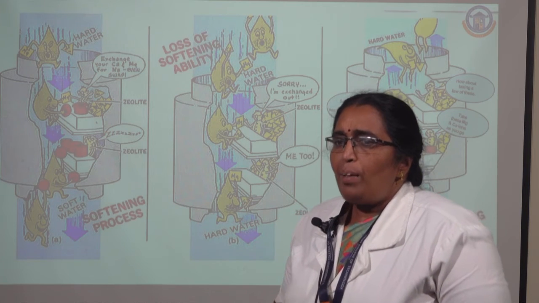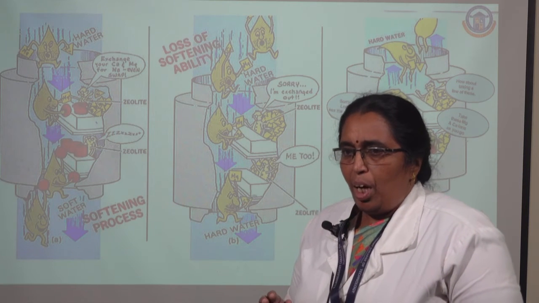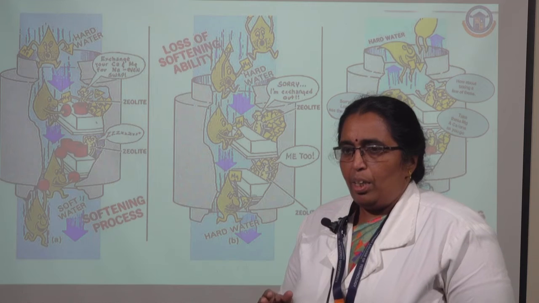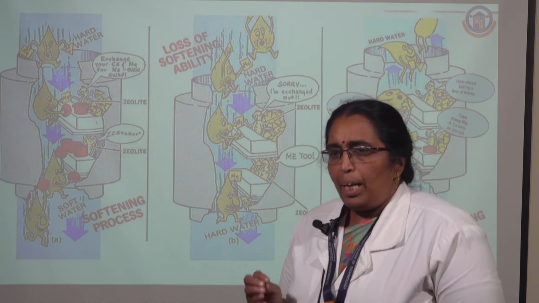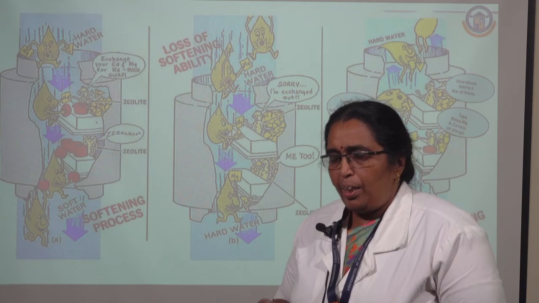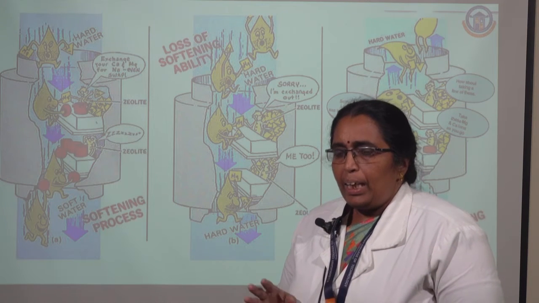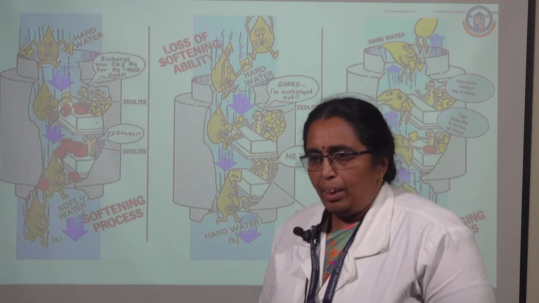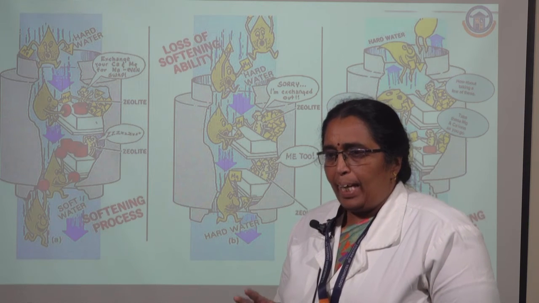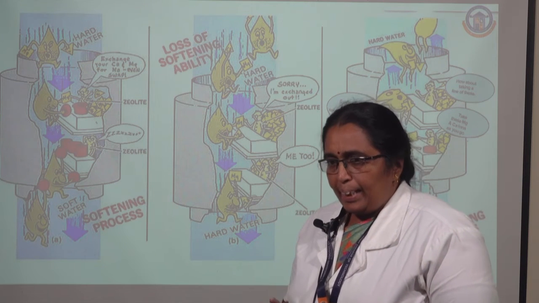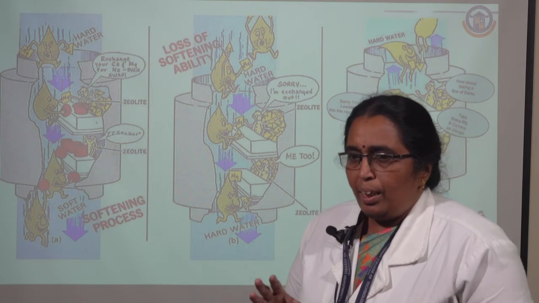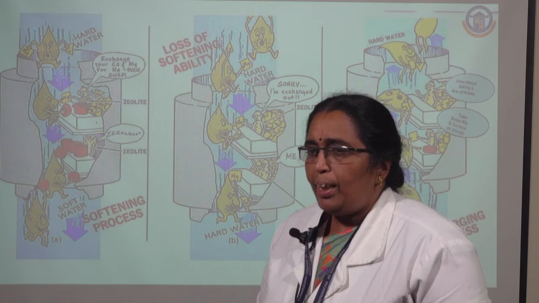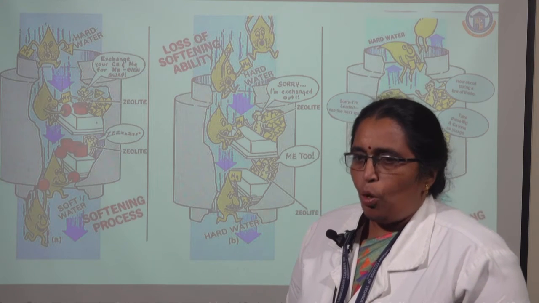So what are we going to do with that? We have to recharge. So how to recharge? We have to allow 10% sodium chloride solution over the zeolite bed. It will remove the other ions, and now once again the sodium is retained in the zeolite bed. So once again we allow the hard water to pass through it, and we collect the soft water.